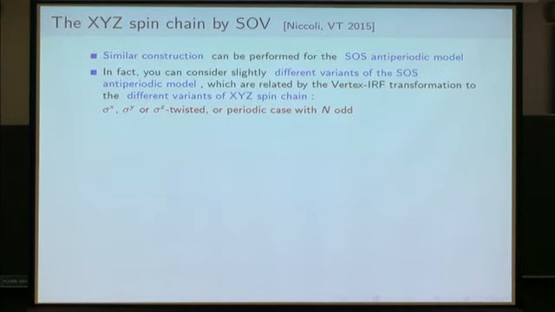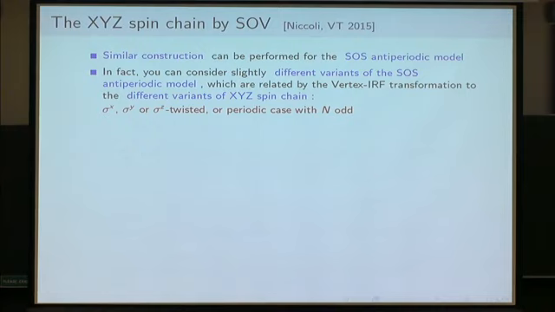And then what happens is that you can consider slightly different variants of the antiperiodic SOS model, which are related by the vertex-IRF transformation to different variants of the XYZ spin chain with different quasi-periodic boundary conditions, with twists by sigma x, sigma y, sigma z, or in the periodic case with n odd.